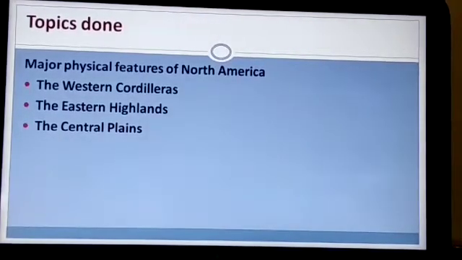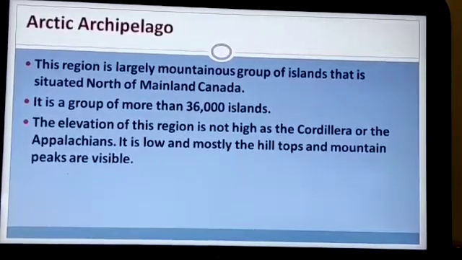In the last video, we covered these three major physical features of North America: the Western Cordilleras, the Eastern Highlands, and the Central Plains. Today, we are going to deal with the physical feature Arctic Archipelago.